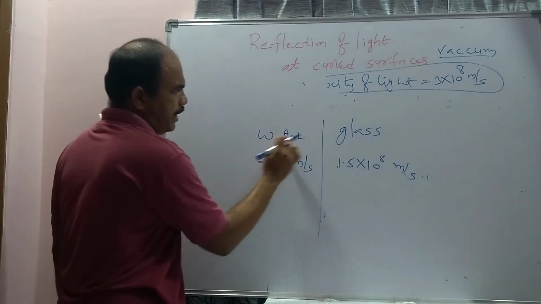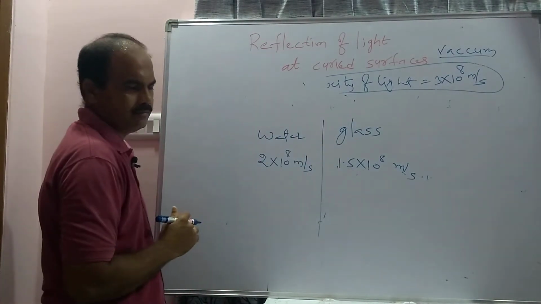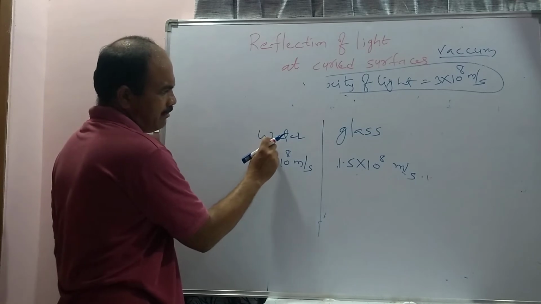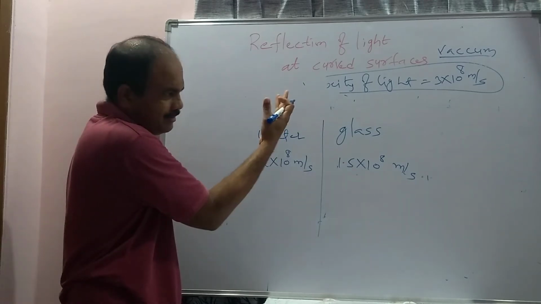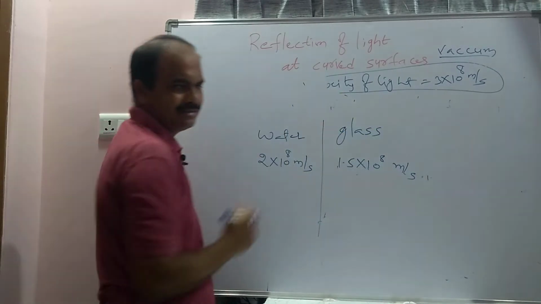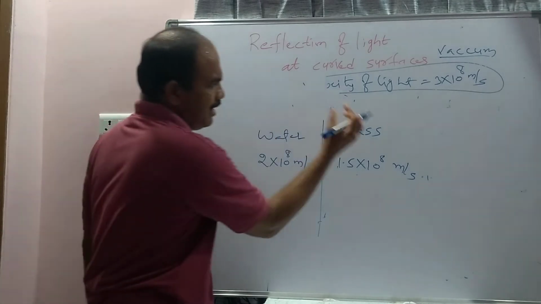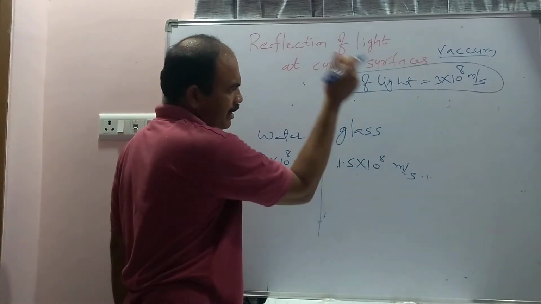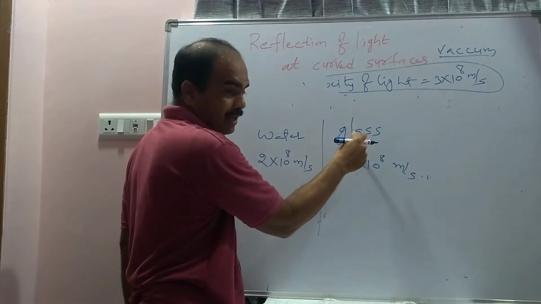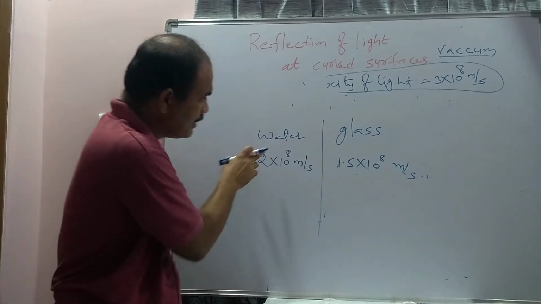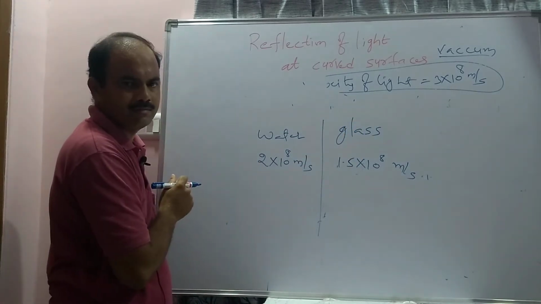And if we compare these two mediums, the velocity in the water will be more compared to the glass. The velocity of the light in the glass will be less compared to the water.